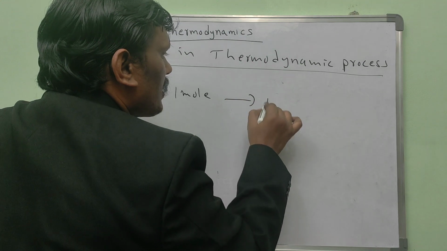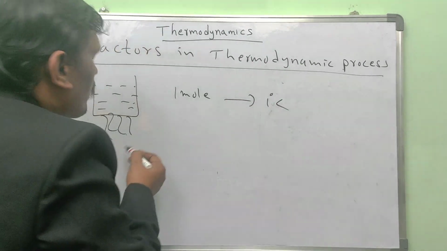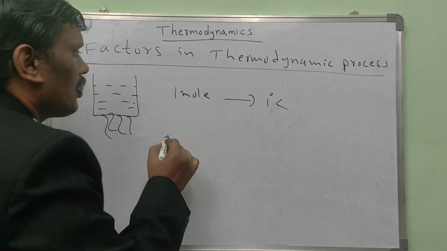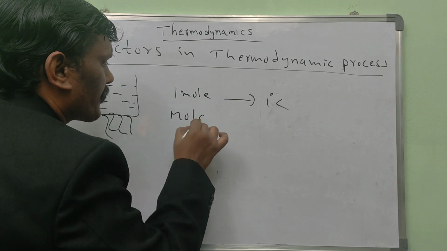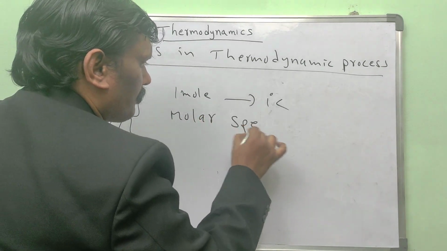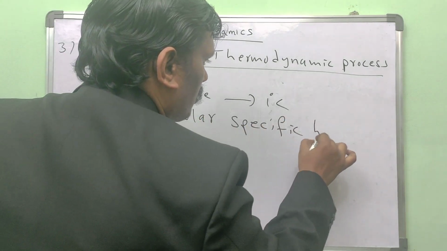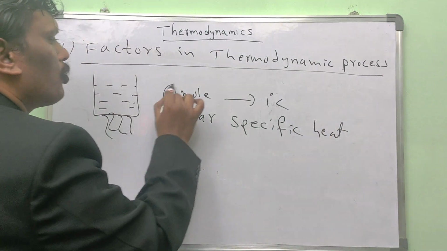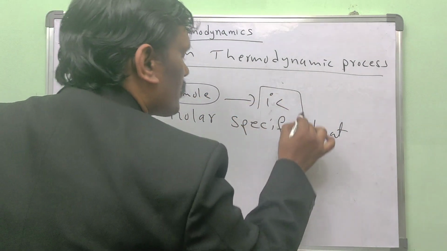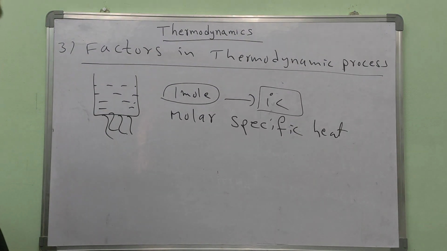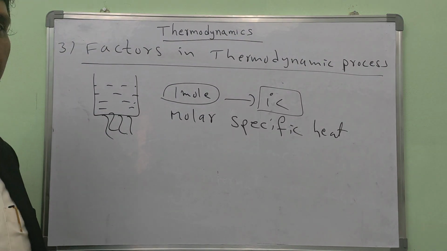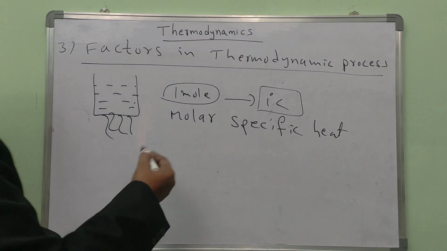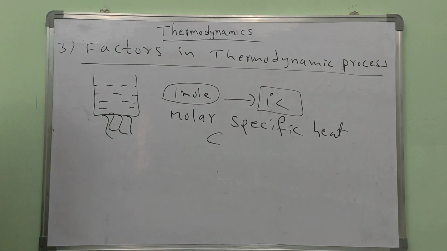To raise the temperature by 1 degree Celsius, whatever heat energy is required is called specific heat, molar specific heat. Take 1 mole of gas; to raise 1 degree Celsius temperature, what is the heat energy required? That is the molar specific heat. It is denoted by C simply.